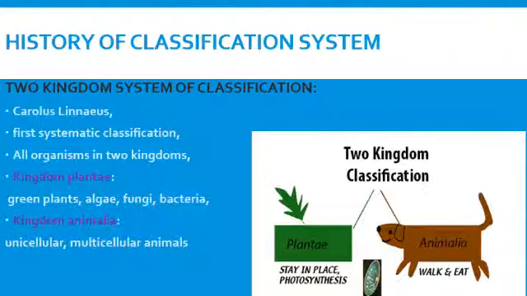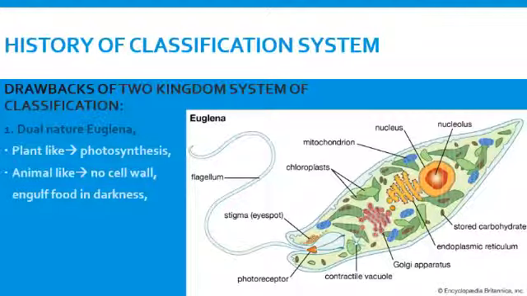In 1753, Carolus Linnaeus proposed a two-kingdom system of classification for all organisms. It was the first systematic classification. He classified all the green plants, algae, fungi, and bacteria in kingdom Plantae, and all unicellular and multicellular animals in kingdom Animalia. Many biologists raised objections to Linnaeus' classification.